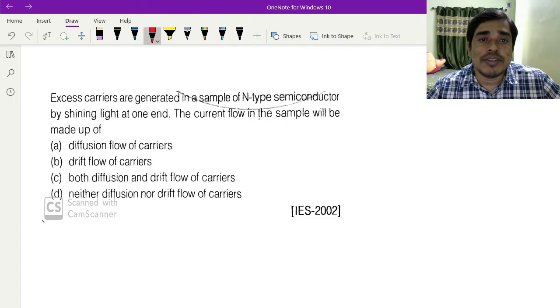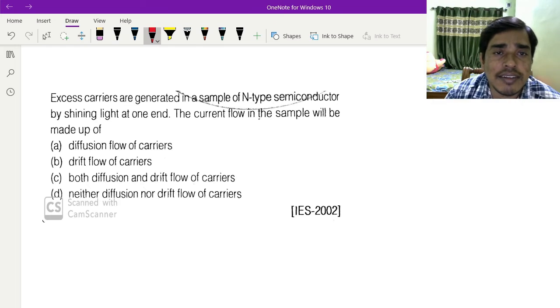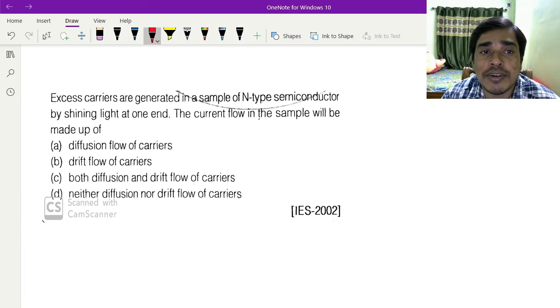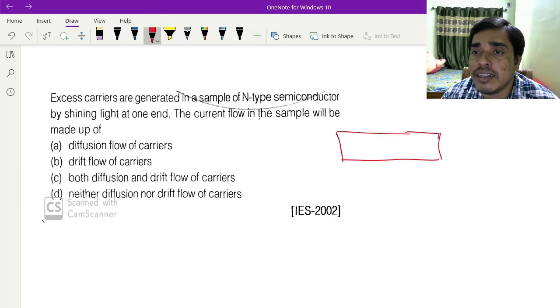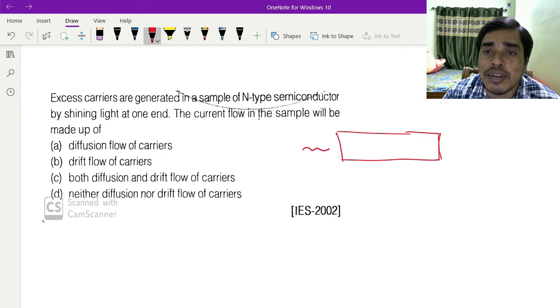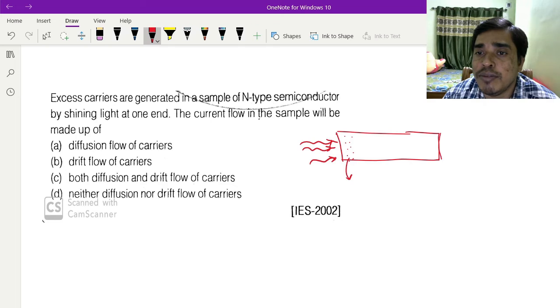Now the next question. Excess carrier is generated in an n-type semiconductor by shining light on one end. For this light incident, there will be extra carriers, so there will be a carrier concentration gradient.